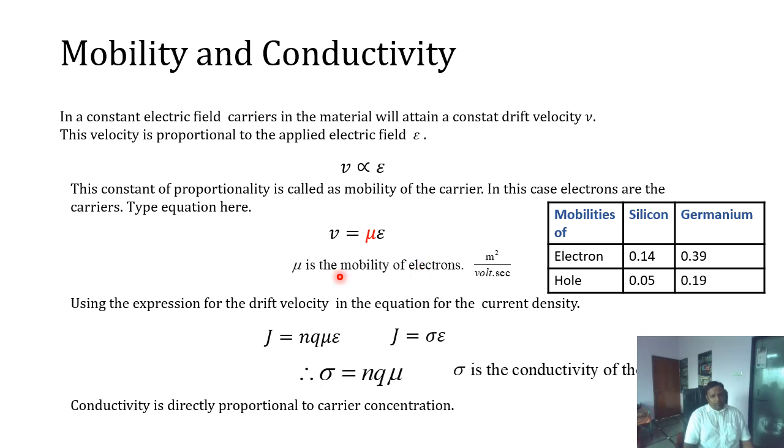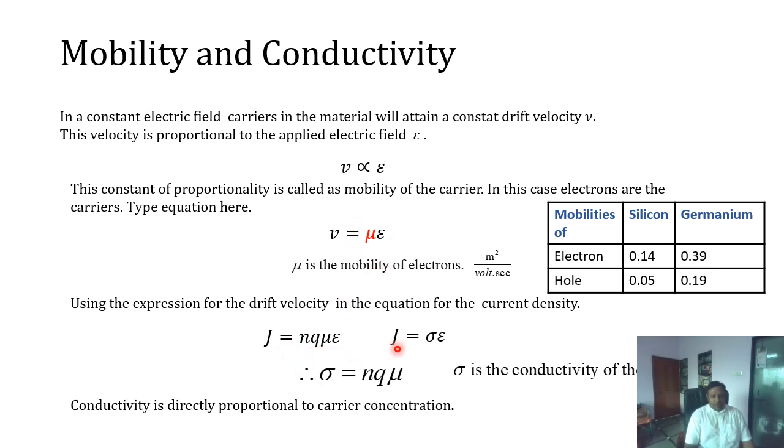So we can again go through the previous equations, like J is equal to NQ into mu epsilon, because for the velocity of the electron we get this new relation, that is mu epsilon. So J is equal to NQ mu epsilon.